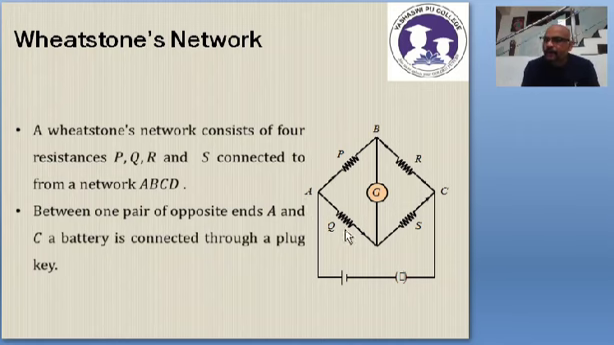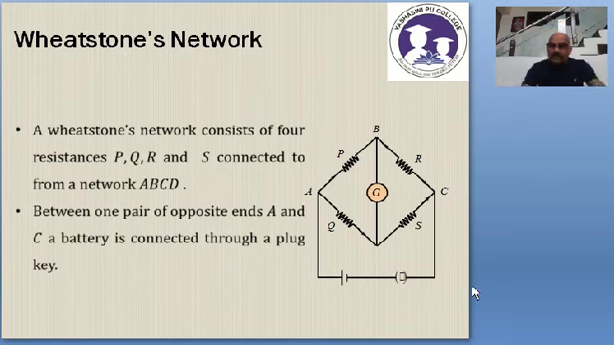Between any 2 opposite corners, this point is A, this point is B, this is C, and we will call this point D. B and D are the opposite corners. Between this pair of opposite corners, a galvanometer is connected. What is the other pair of opposite corners? A and C. Between the other pair of opposite corners, we have connected a battery and a plug key. That's it. So this is called Wheatstone's network.